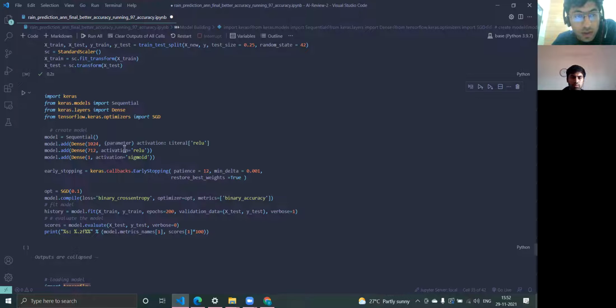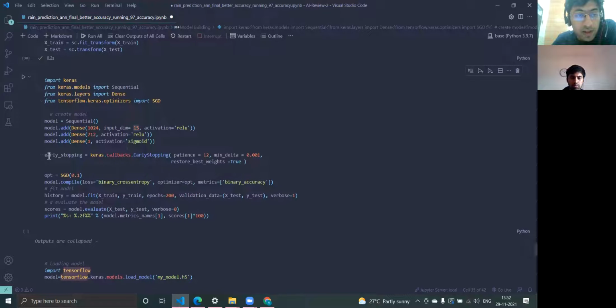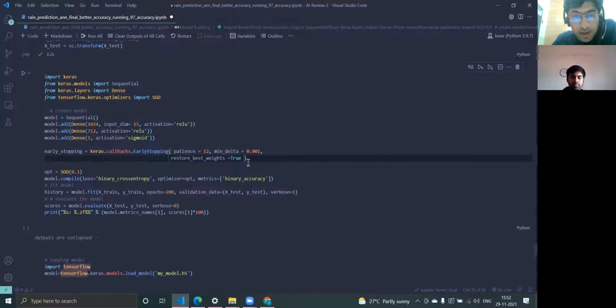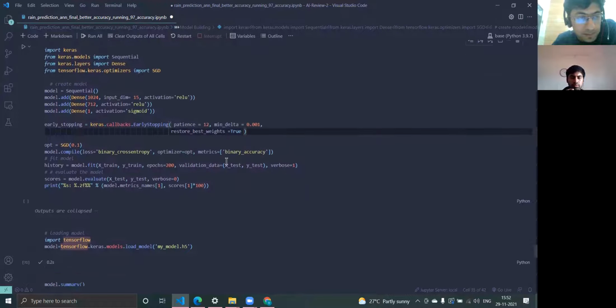The activation function that we have used for the hidden layers is ReLU, rectified linear unit, and we have used the sigmoidal activation function for our output layer. Also, we have implemented early stopping in case our model begins to overfit on the training set. The early stopping callback will be terminating the training.